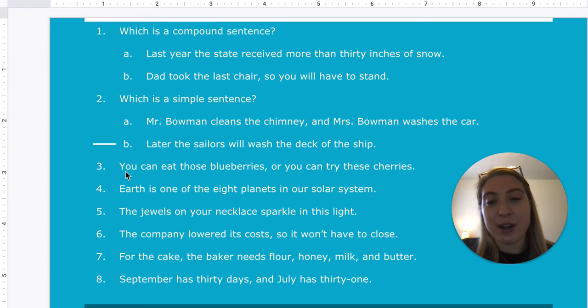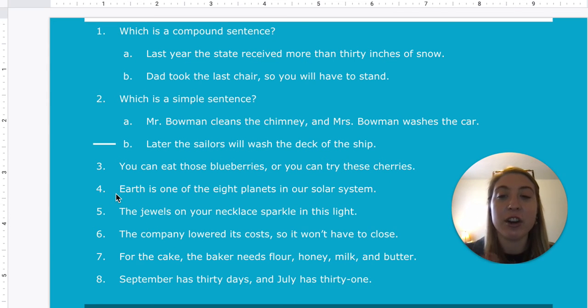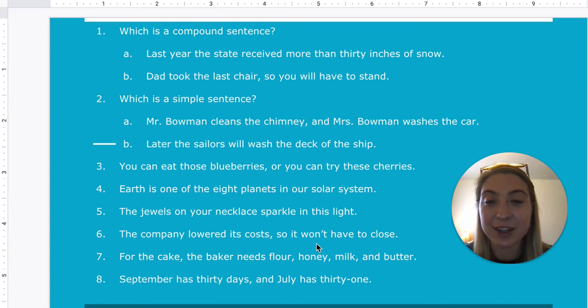So now let's go over number 3. You can eat those blueberries, or you can try these cherries. So is that going to be a compound or a simple? Well, I see a comma and then I see a conjunction. So now that I see that, let's see if I can make two sentences. You can eat those blueberries, period. You can try these cherries. So I can make two sentences and I have the comma and conjunction, so that means it is going to be a compound sentence. And then we're going to do number 4 together, and then 5, 6, 7, 8, you can practice on your own, see if you guessed it right.